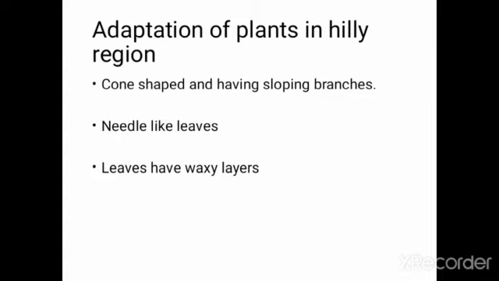Second one is needle-like leaves. Leaves are of the shape of needles. It prevents the loss of water in windy conditions. It helps the mountain trees to survive in winters when the water gets frozen and is not available to the roots. Leaves have waxy layers. Because of waxy layers, when the water comes, it will flow off the trees and there will be less possibility of fungus and bacteria. Another adaptation is waxy layers to reduce the loss of water through transpiration.